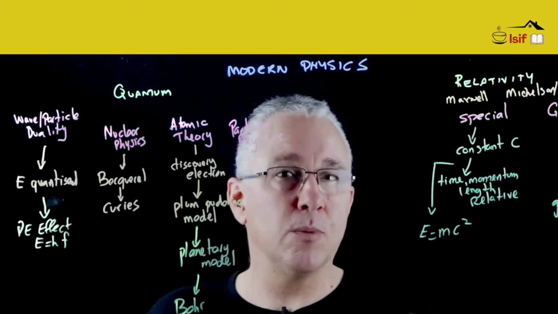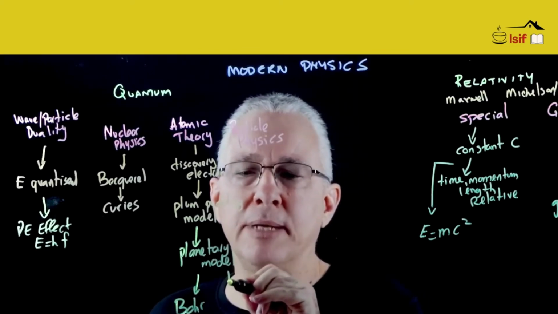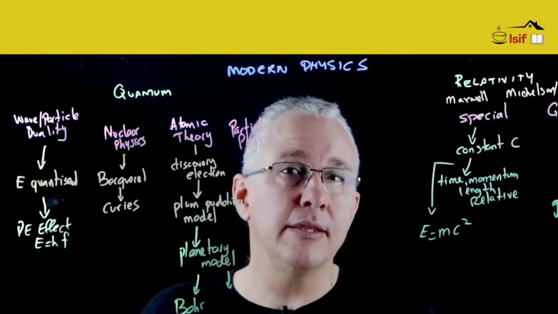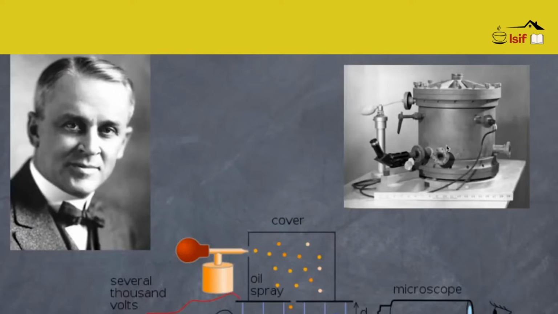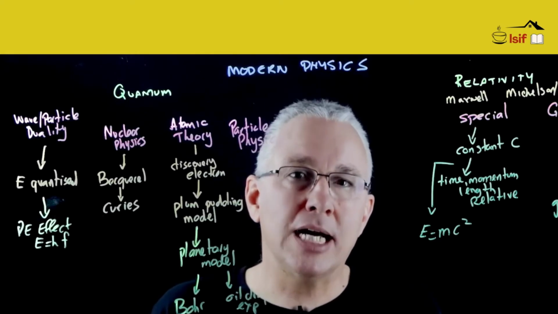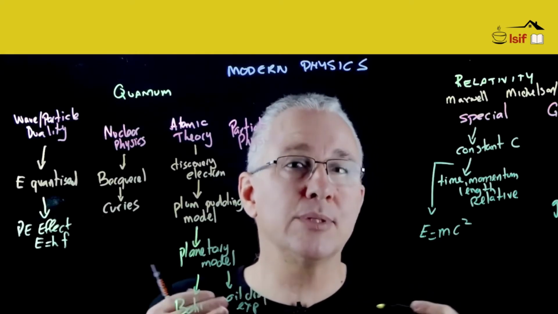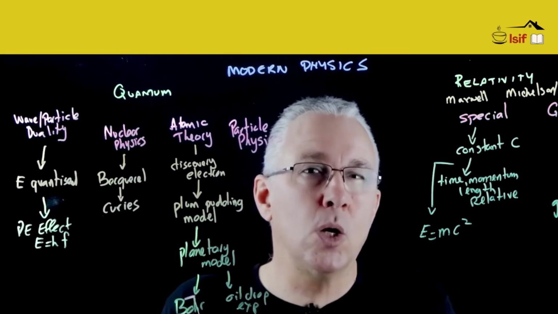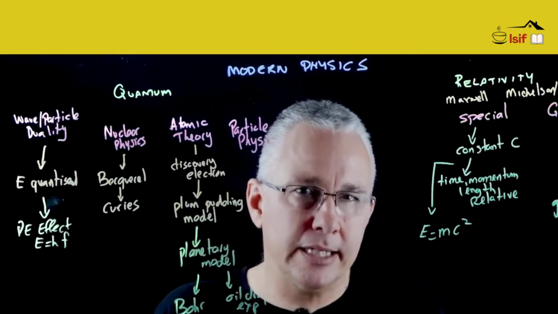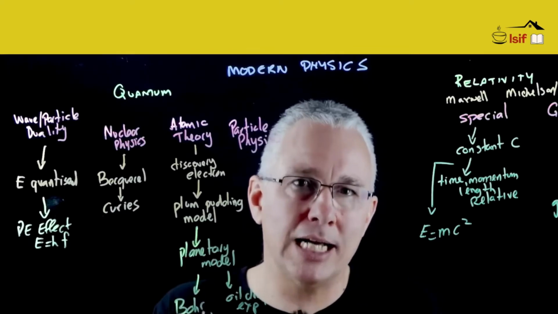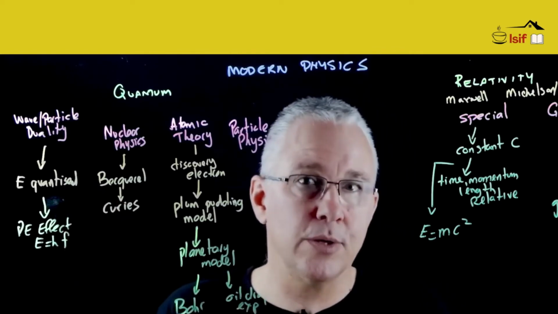One of those experiments was done by Robert Millikan. Now, Robert Millikan was particularly interested in the actual value of the electrical charge that the electron had. And so what he did was a very famous experiment, which is often referred to as the oil drop experiment. What he did there was actually determine the electrical charge, and he determined that this charge was discrete. In other words, anything that was electrically charged was always a whole number of the elementary charge, that is 1.6 by 10 to the negative 19 coulomb. And in other words, the charge on an electron is nonetheless also discrete.